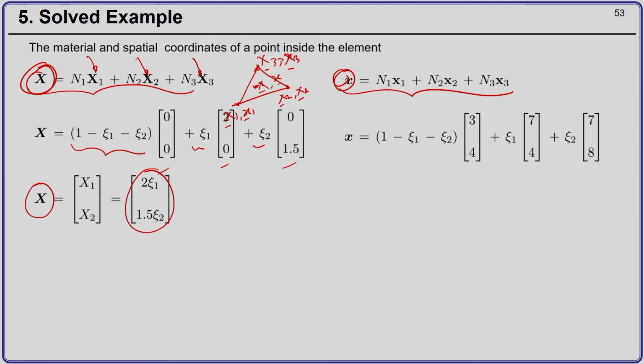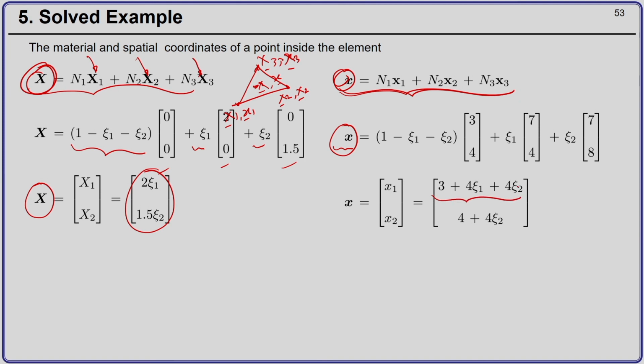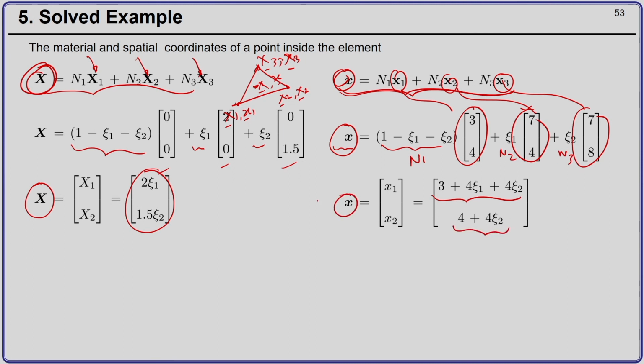Similarly, I can do it for the current spatial position, and I can get the current spatial position inside the same point in terms of the natural coordinates like this. These are the coordinates of the nodes, and these are the shape functions n1, n2, n3. So I get the current spatial position of the point in terms of the natural coordinates psi 1, psi 2, psi 3.